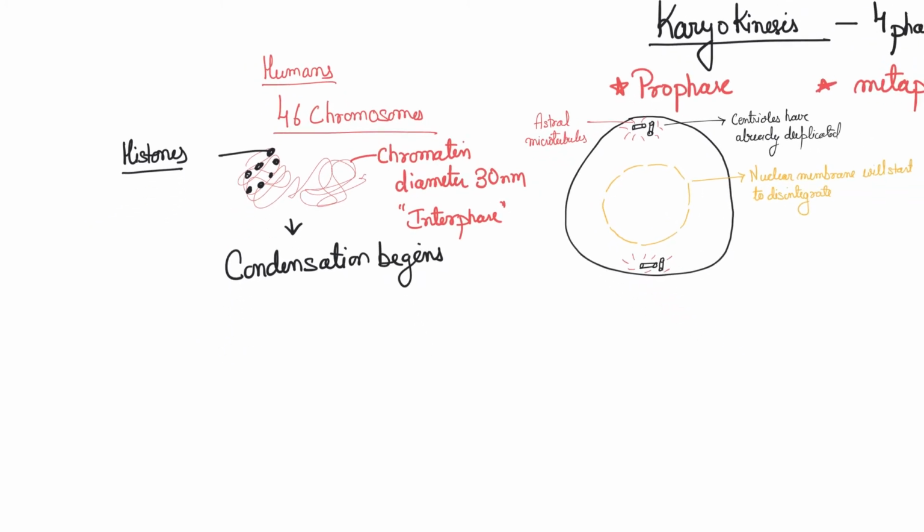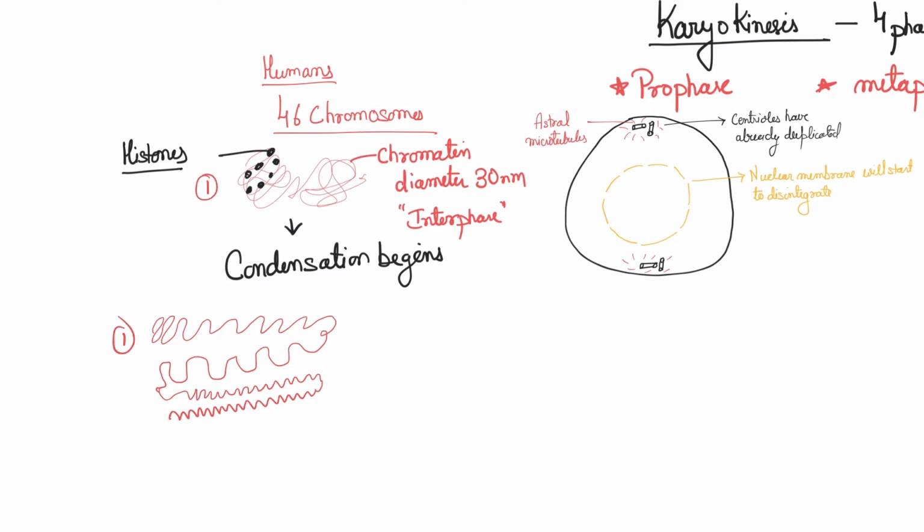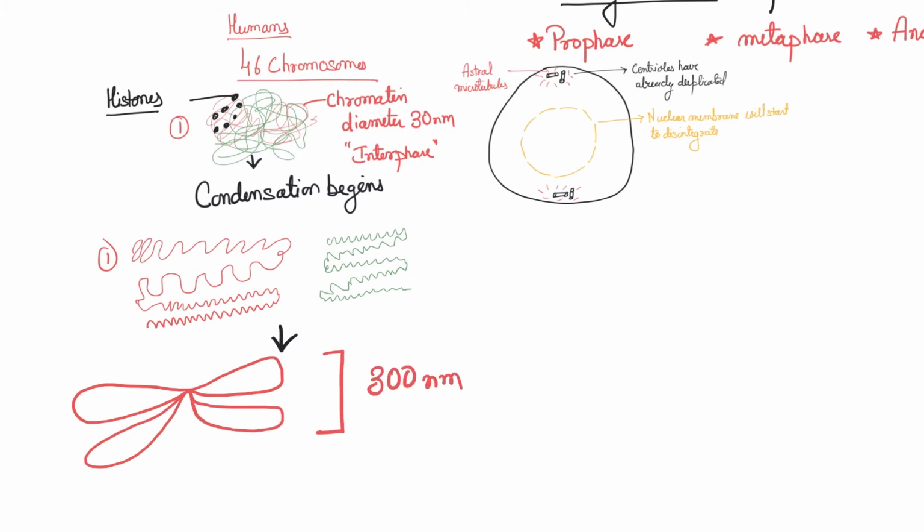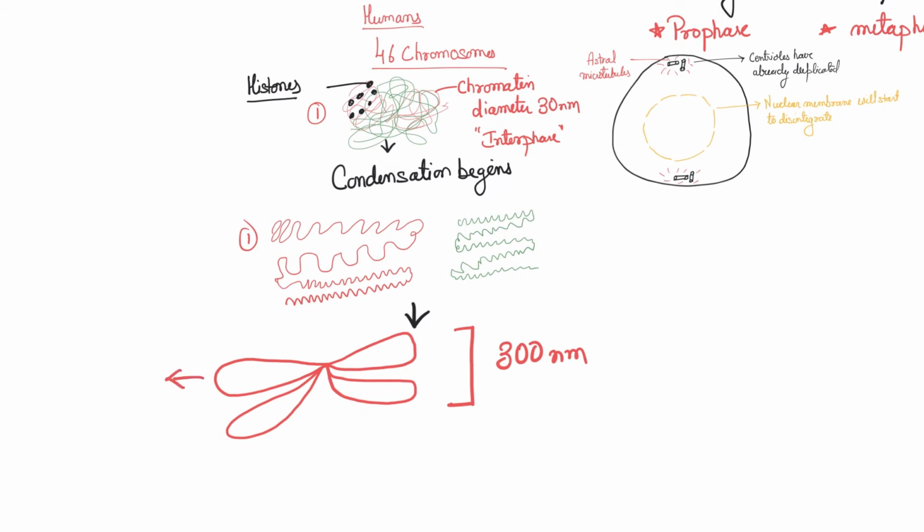That means these chromatin material, they coil around, they form loops, super loops, right? You can see those forming loops. And ultimately, this looping, this condensation would bring them to the stage of what you call chromosomes, when they would start becoming visible. So if we have 2 chromatin, they will wind up to have 2 chromosomes. But what is peculiar is all the chromosomes are going to have two chromatids attached to it, and this assembly is around 300 nanometers, right?